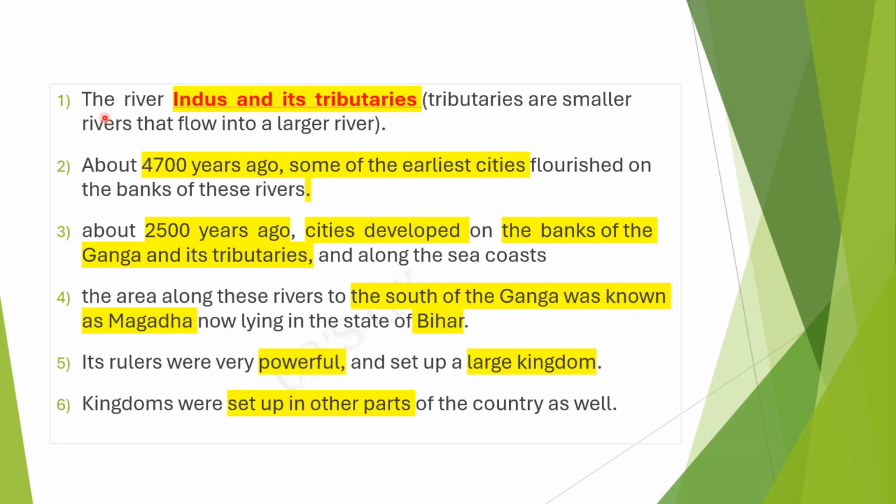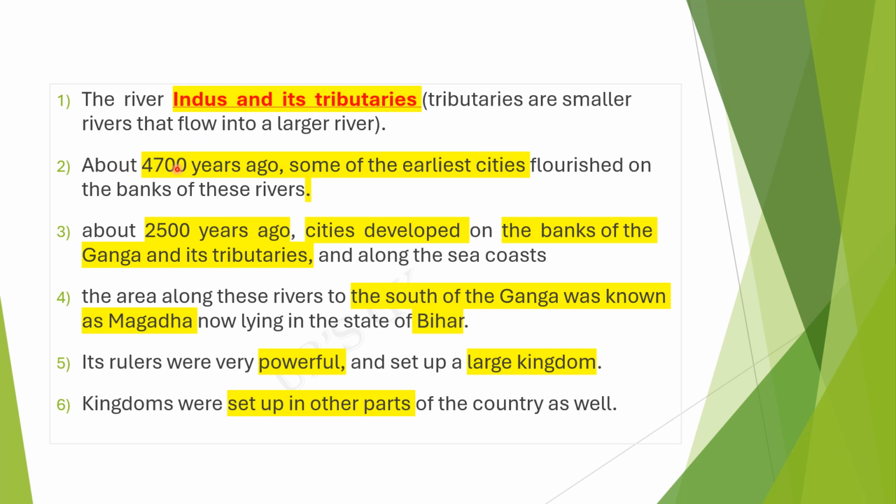Then the next one is the river Indus and its tributaries. Tributaries are nothing but small rivers that flow into a large river. That is a tributary.